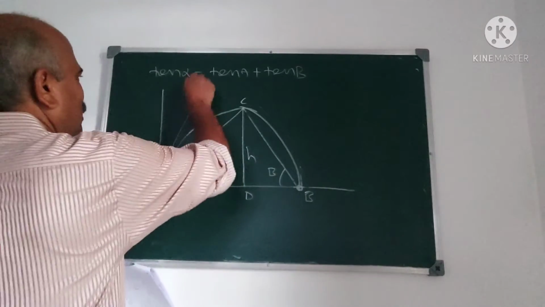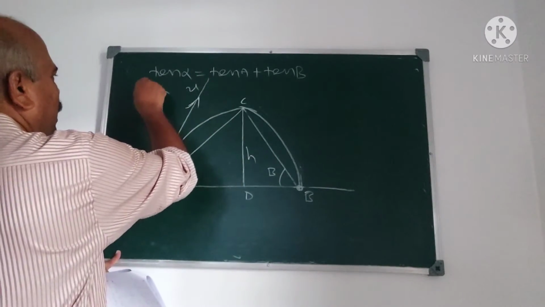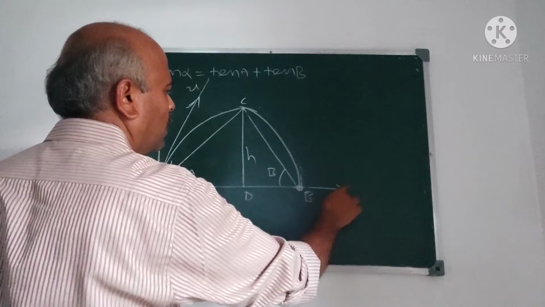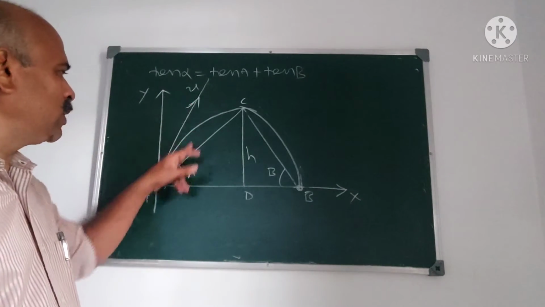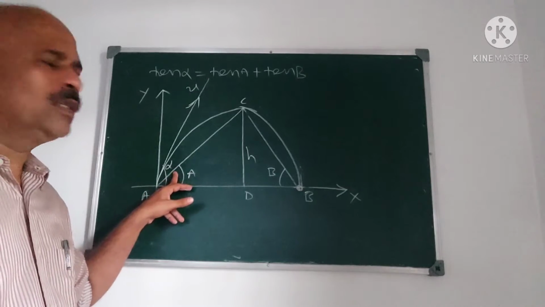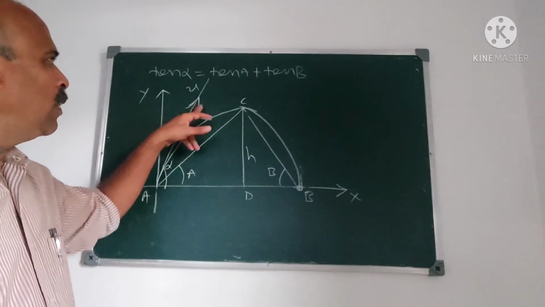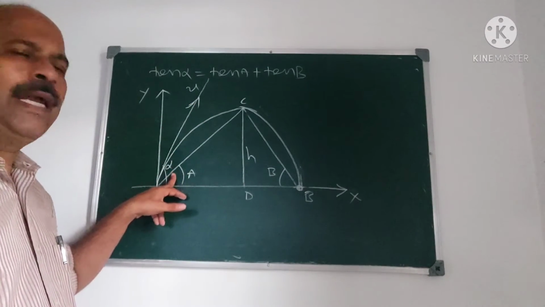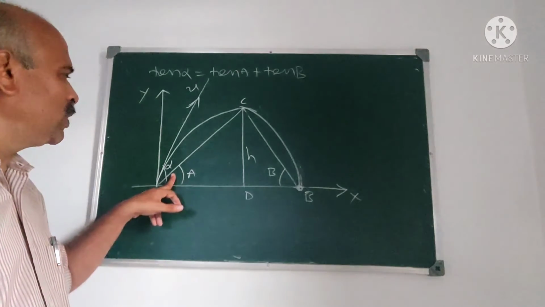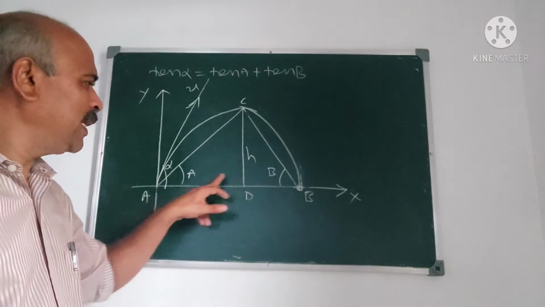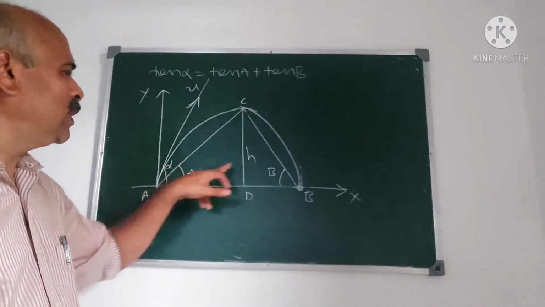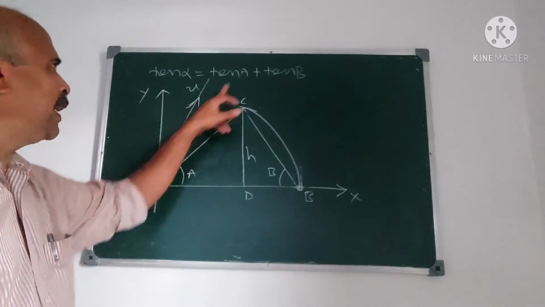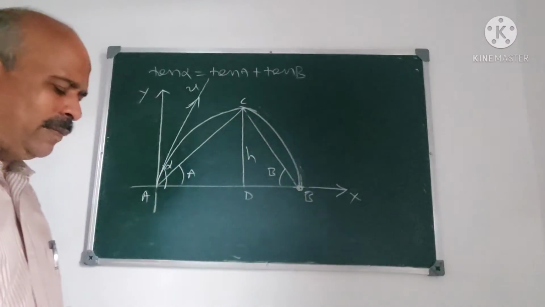Now U be the velocity of projection, and this is the problem. Alpha is the angle of projection. A and B are the base angles, and you have to prove the relation between alpha, A and B, which is given by this: tan alpha is tan A plus tan B.